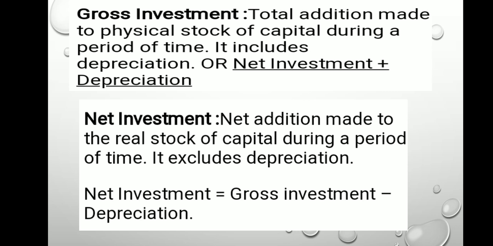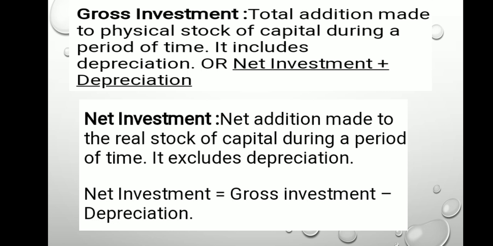Now investment again can be classified into two parts, that is gross investment and net investment. What is gross investment? It is the total addition made to the physical stock of capital during a period of time. It includes depreciation. To calculate gross investment, the formula is net investment plus depreciation.